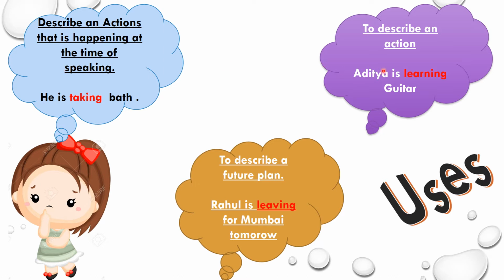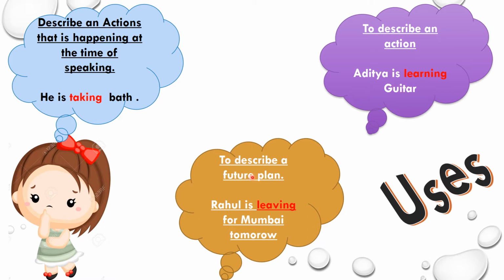Now, to describe an action that has been going on over a period of time, including the present, but not happening at the time of speaking, right? So, Aditya is learning guitar. Maybe that action is happening but not at the time of speaking. For example, Aditya is learning guitar.